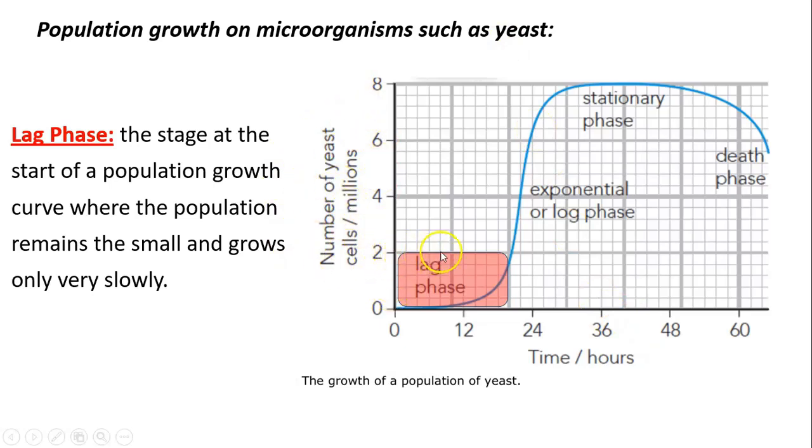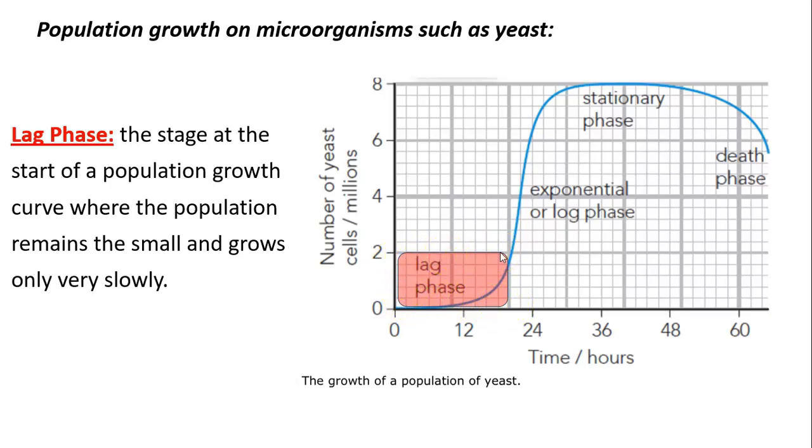They only became 2 million in the first, now this is 12 and this is 24, and this one is about 18. So until 18 hours, there were only 2 million cells.